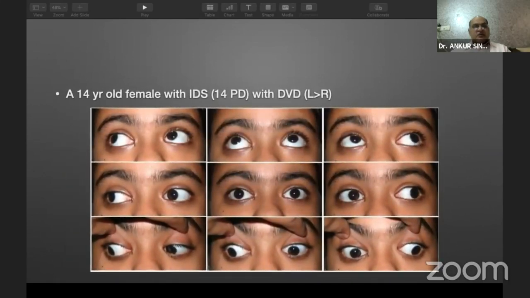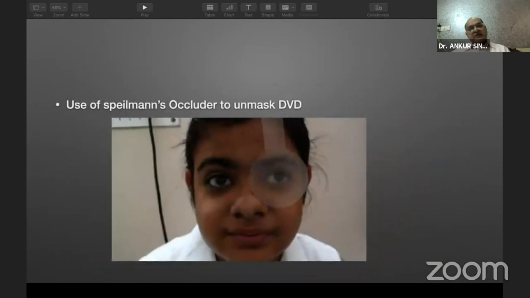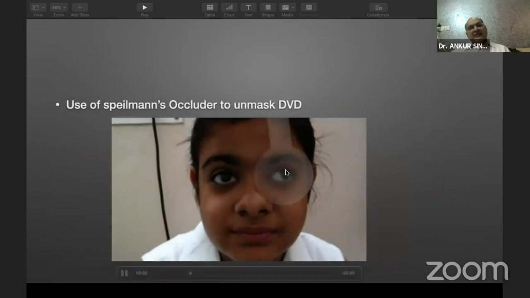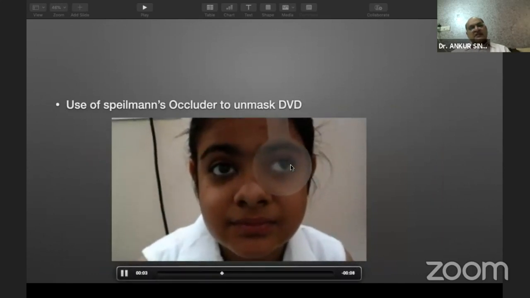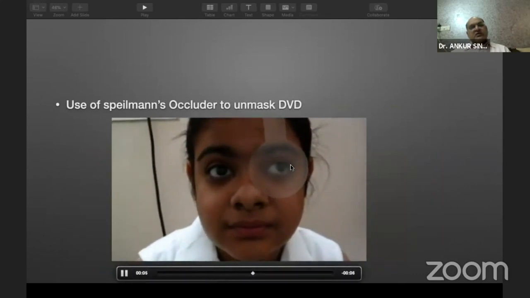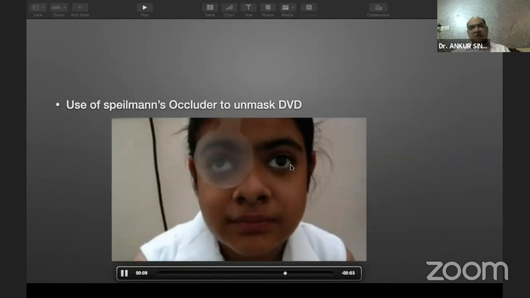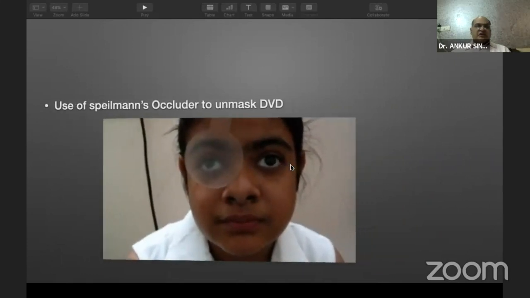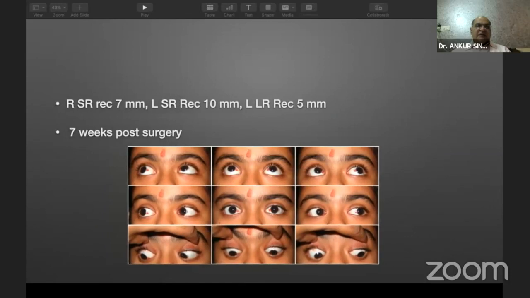This is another case where we have intermittent divergent squint with DVD. So there's a small angle IDS, about 14 prism diopters, but a large DVD which can be seen on this video. We can see that the left eye is moving out as you place the Spielman's occluder, and the right eye goes out immediately as you place the Spielman's occluder here. So she's planned for LR recession by 5 millimeters and bilateral superior rectus recessions.